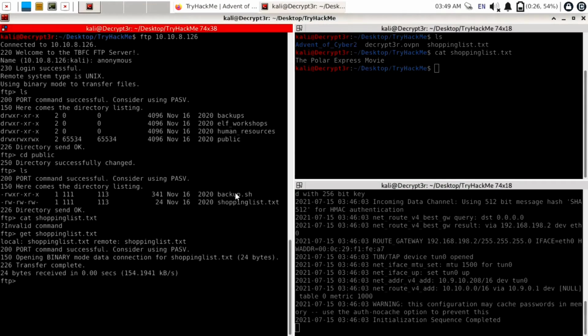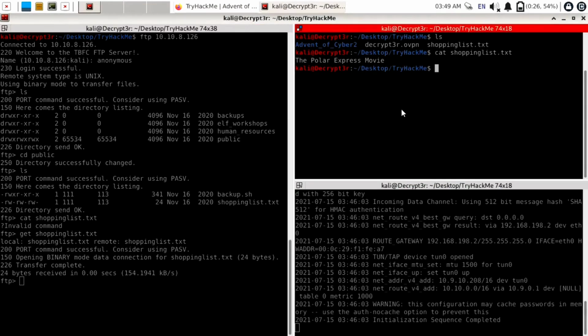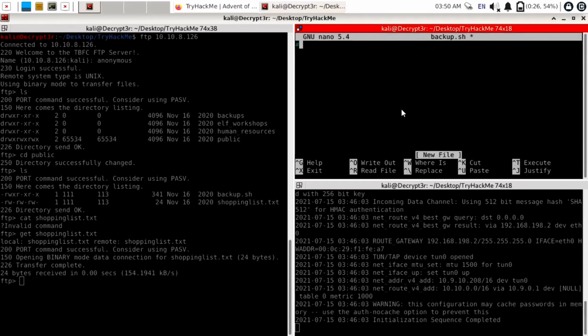So first of all, I will make one backup.sh script on our local machine and try to put this on our target machine. For that, I will use command nano backup.sh and hit the enter button. Now we are going to make a shell script. So for that, I will use here hash exclamation /bin/bash. Hit the enter button. Now use bash -i. You can just get multiple types of reverse connection commands from Google.